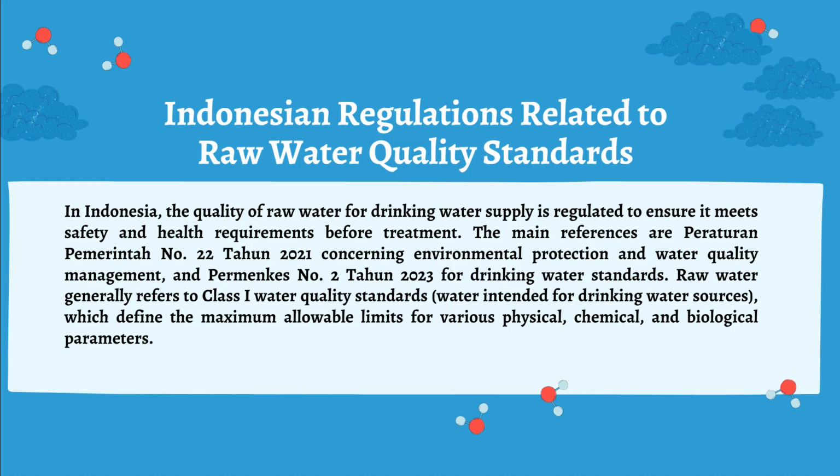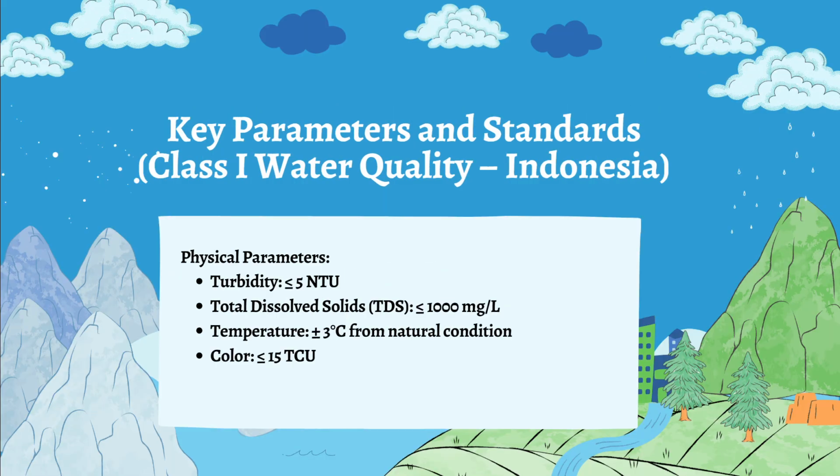So, for the Indonesian regulation related to raw water quality standards, in Indonesia, the quality of raw water for drinking water supply is regulated to ensure it meets safety and health requirements before treatment. The main references are Peraturan Pemerintah Number 22 of 2021 concerning environmental protection and water quality management, and Permenkes Number 2 of 2023 for drinking water standards. Raw water generally refers to the Class 1 water quality standard, which is water intended for drinking water source, which defines the maximum allowable limits for various physical, chemical, and biological parameters.